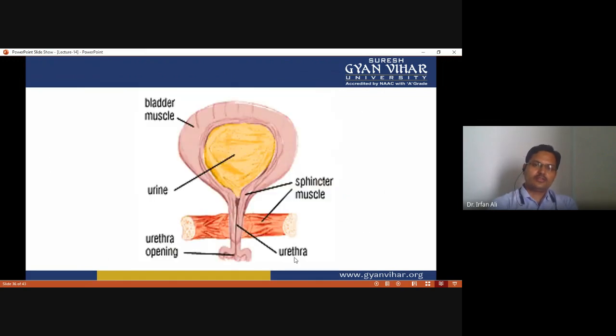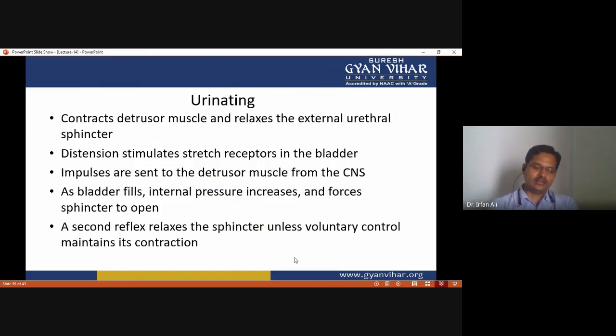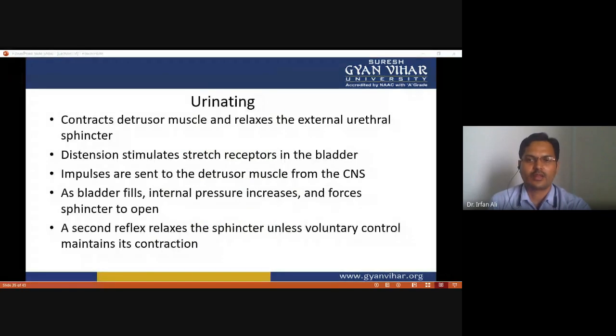Okay. So now we have to summarize the whole lecture. First of all, we have to discuss how the glomerulus filters water and other substances from the bloodstream. Each kidney contains over 1 million tiny structures, which are called nephrons.